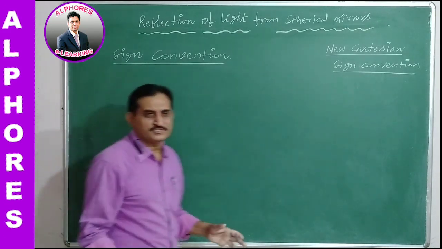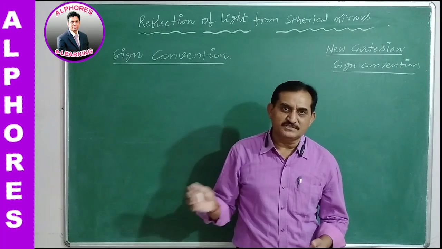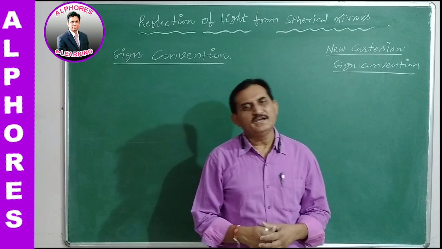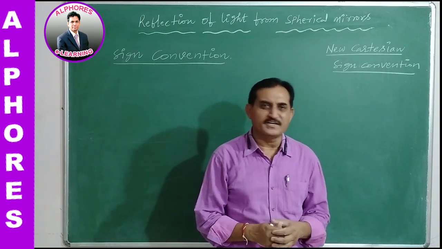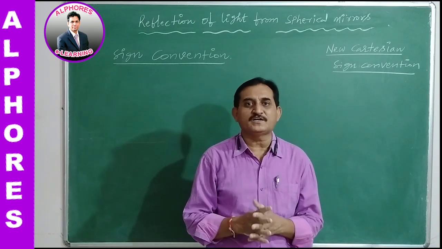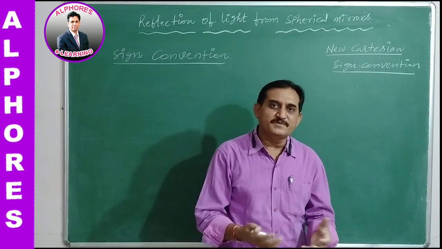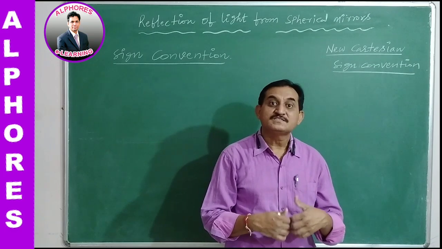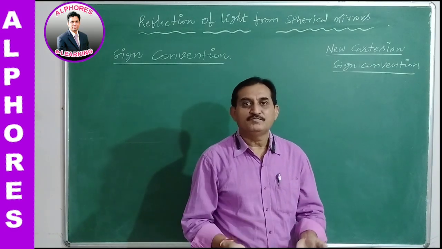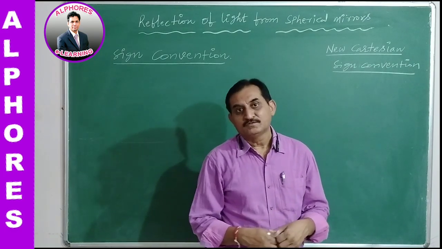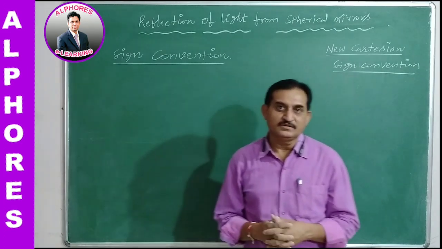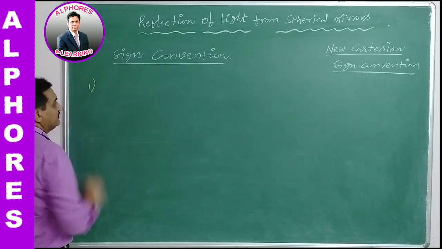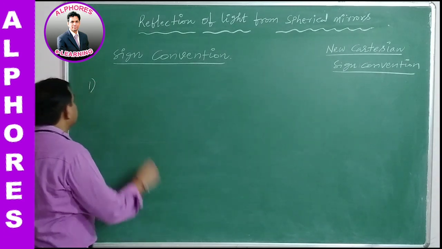There are some rules while taking the object distance, image distance, focal length, radius of curvature, and everything. What are the measurements we are going to take? For all these measurements, there is a particular rule while taking the signs. While measuring them, we should take the signs for them. So that is called sign convention. So first go for rule number 1, sign convention 1.